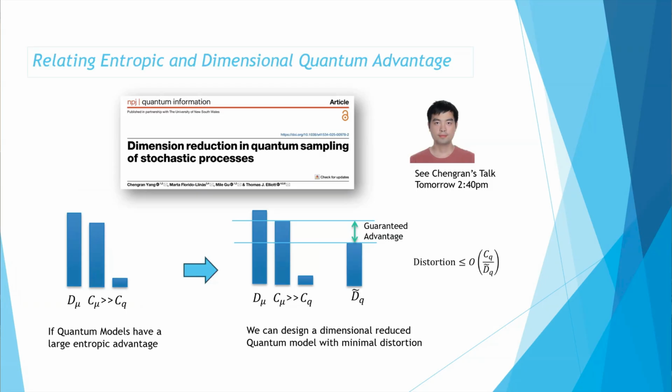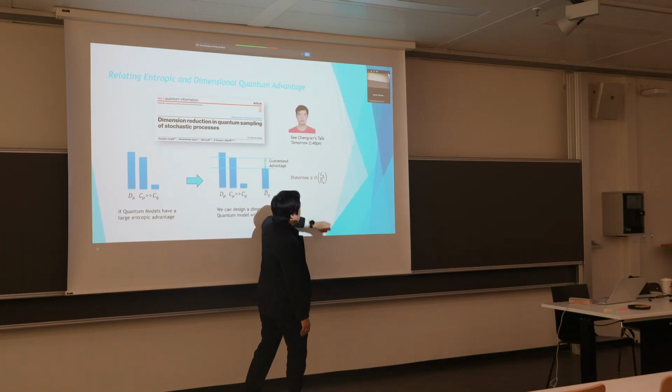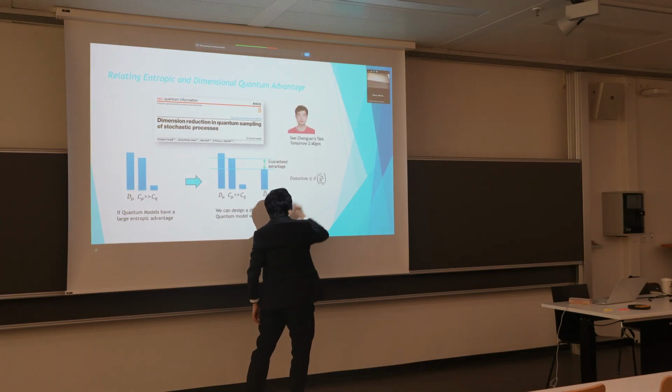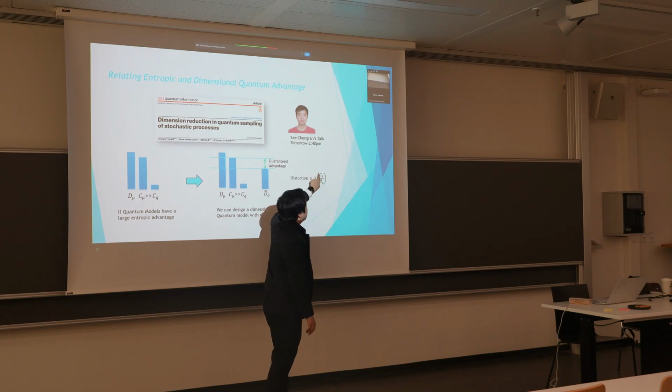Then, as long as it's reduced by a lot, we're guaranteed that if we build a quantum model with significantly reduced dimensions, the distortion, the loss in efficacy of the model, which we typically measure in terms of KL divergence, is going to be bounded above by a ratio of the dimensions of our quantum model and the IID memory of the quantum model.